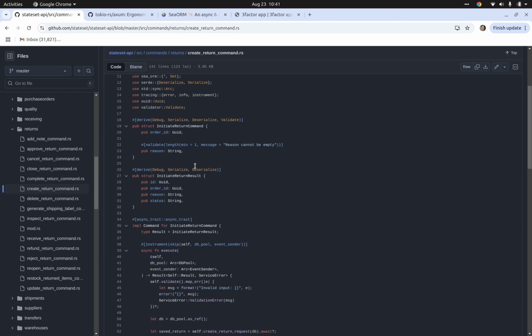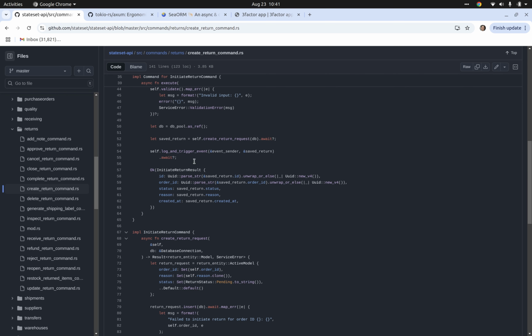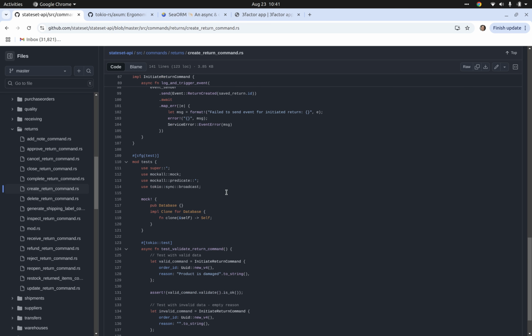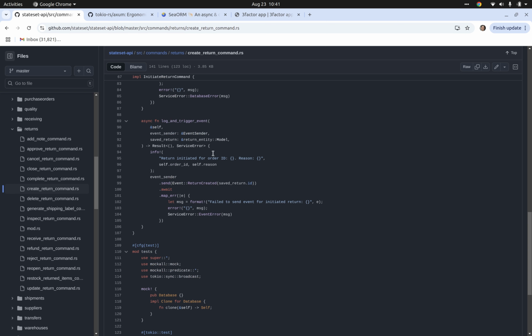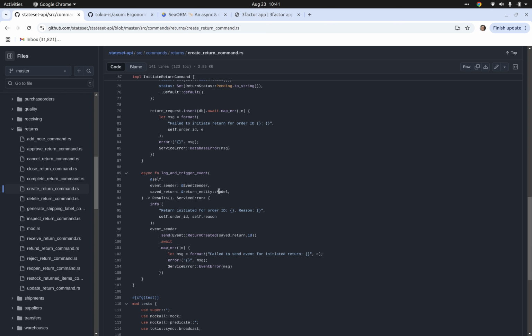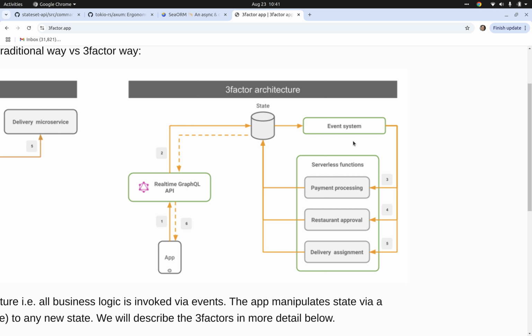So if we wanted to create a return, initiate the return, it'll save it in the database, and then we have, I believe, a webhook, an event here as well, and that will create the return request, create the event, and then send the event that a return was created, so that we still follow this pattern of web app comes in, creates a state change, event system processes, sends out the event, and then if there are any other state changes, we can re-update the system.